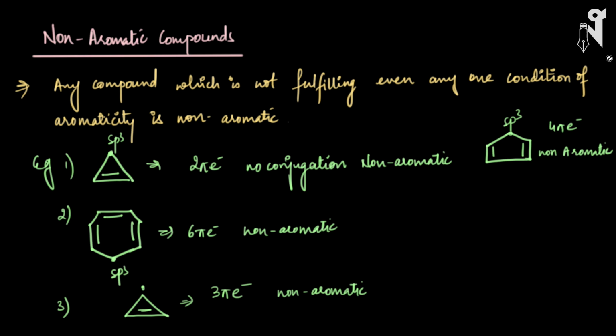Next class, we'll go a little deeper and see what kind of different questions can be asked from this part, and what different molecules they can give you to figure out their aromaticity or anti-aromaticity, or I mean to determine what kind of nature a particular molecule exhibits. So aromaticity we'll finish off in the next class by covering the type of questions that can be asked from there, the trickier questions, slightly more complicated compounds, getting into detail and figuring out their nature in terms of aromatic, non-aromatic and anti-aromatic.